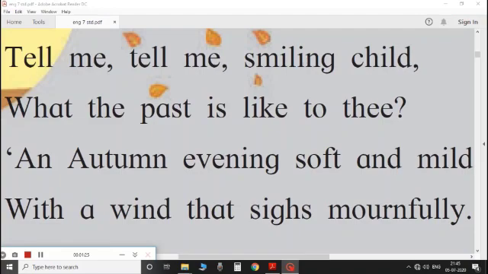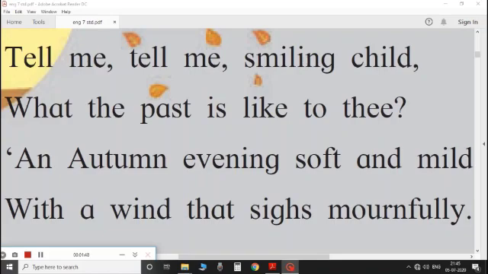In this season, the weather is very pleasant, perfect, and beautiful. This is the most beautiful time of the year. Hence, the child says, the past which has pleasant memories is like autumn. At the same time, wind that sighs mournfully expresses grief as the past has passed away and he cannot go